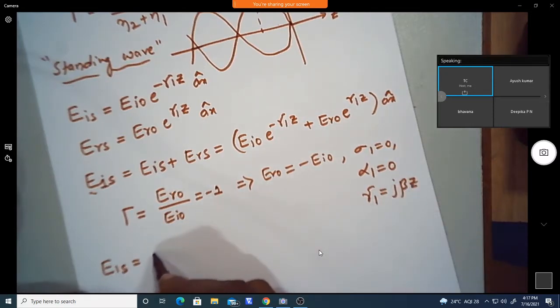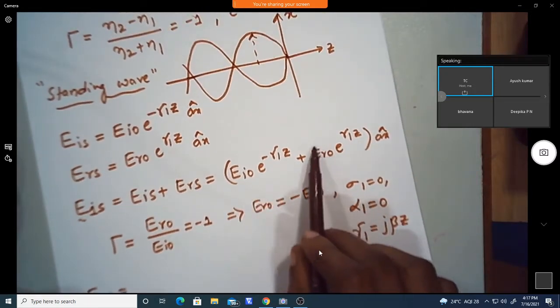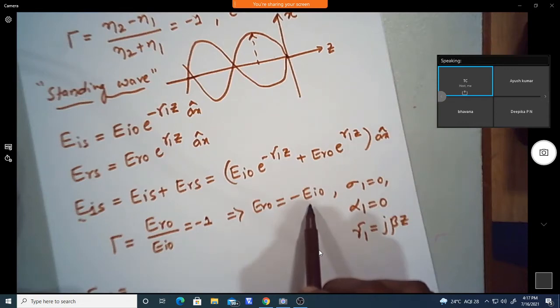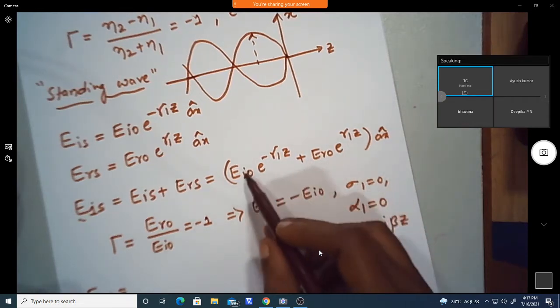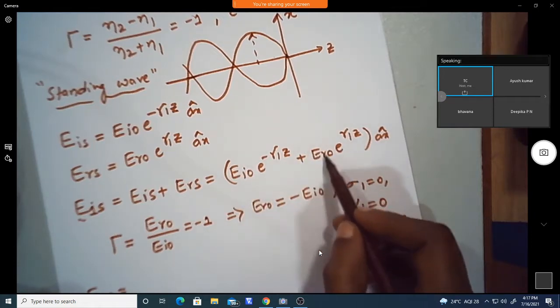So also this ER naught we can write as minus EI naught. Or we can write EI naught in terms of ER naught also.